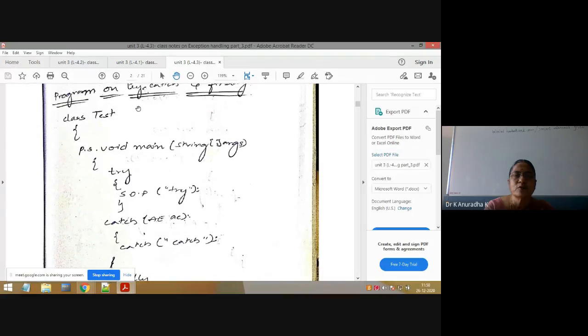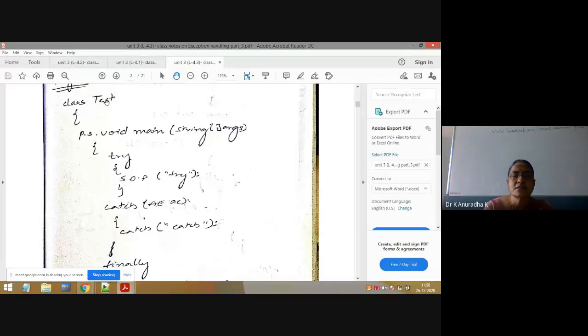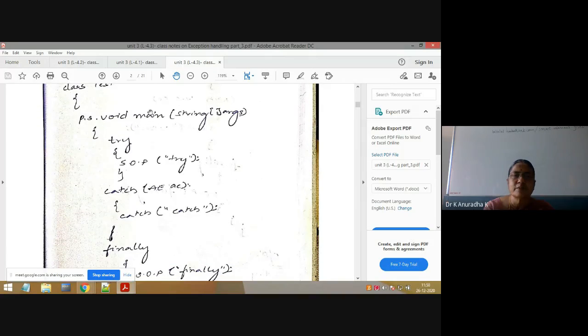Next, we will write one program using try, catch, and finally blocks. Next, class Test. Inside the class Test, I have written the main method. Inside the main method, I am writing try, catch, finally. What does it mean? The try, catch, finally blocks are part of the main method only.